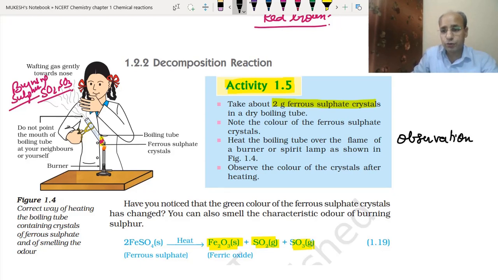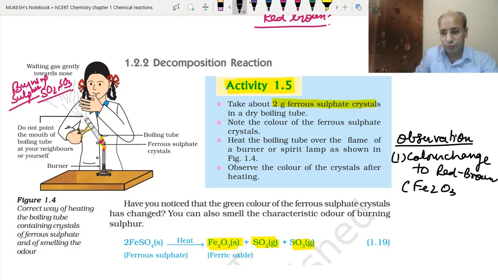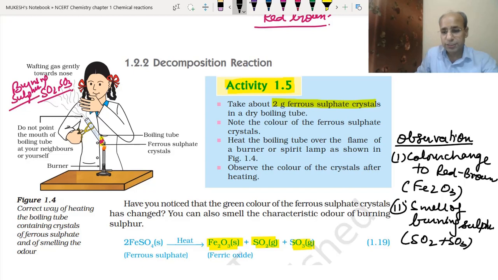In the exam they can ask you to write. The first observation will be the color changes to red brown due to formation of ferric oxide, because ferric oxide is formed. And the second observation is the smell of burning sulfur, which means SO2 and SO3 gas is being given out, because this is just like a rotten egg smell.